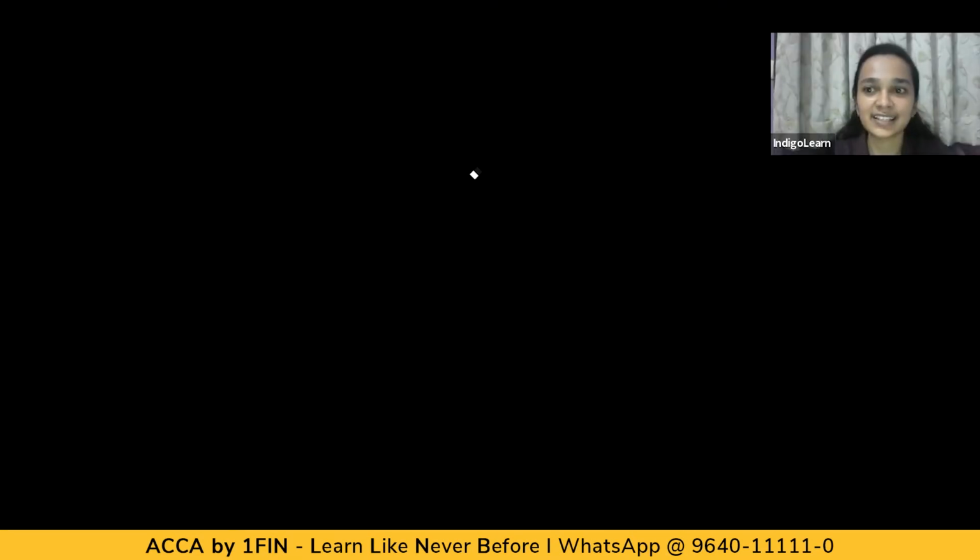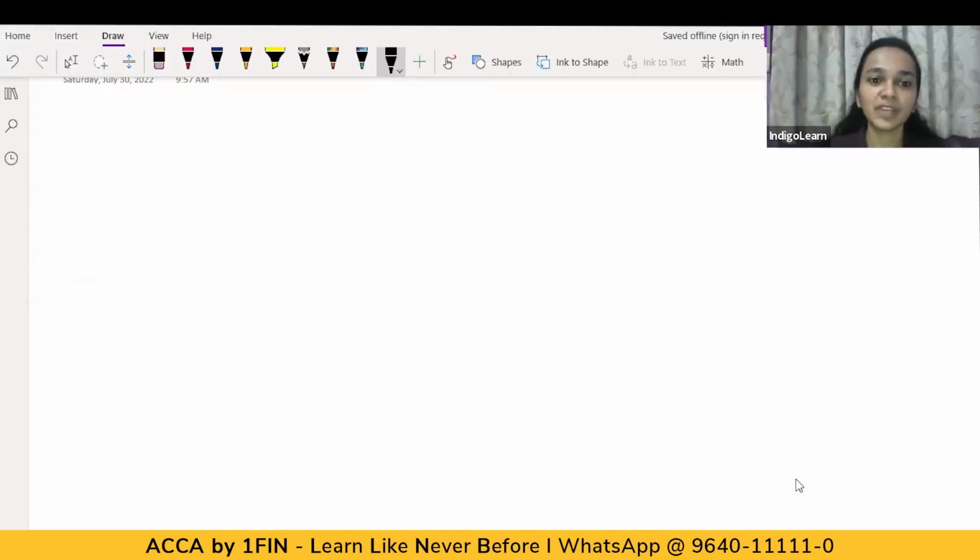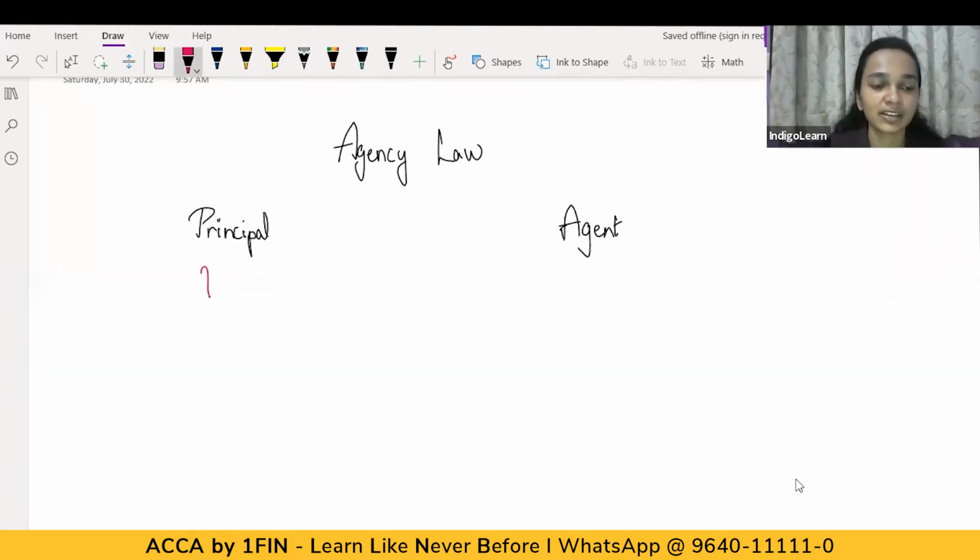let's take an example and understand what exactly it is. So, when we talk of a principal-agent relationship, there are two people who come to our mind. There has to be a principal and there has to be an agent. Now, let's say, for example, there's a person, Mr. Vijay, who carries on his business in Delhi. Now, Mr. Vijay's business is expanding, as a result of which he starts getting orders from the state of Uttar Pradesh as well.